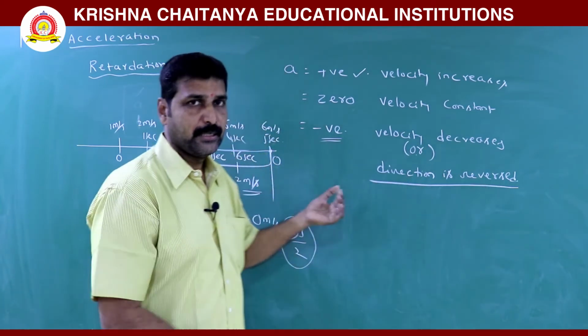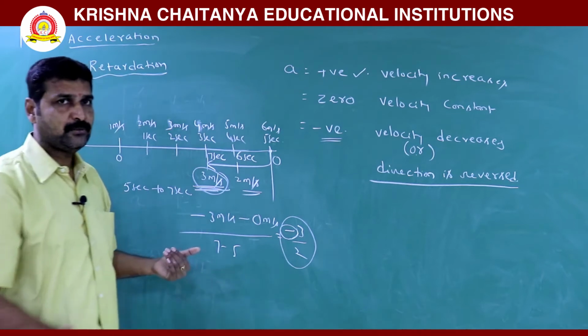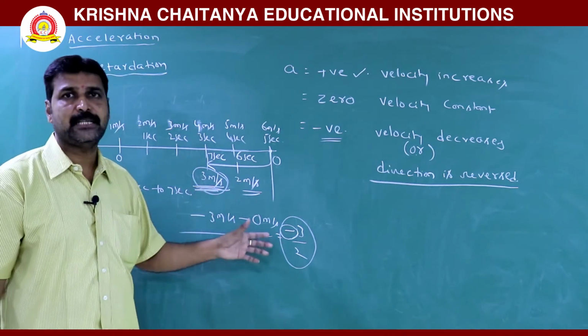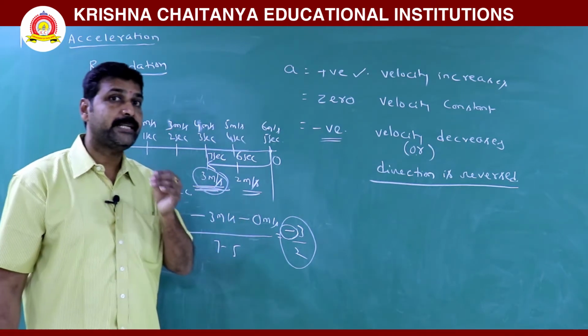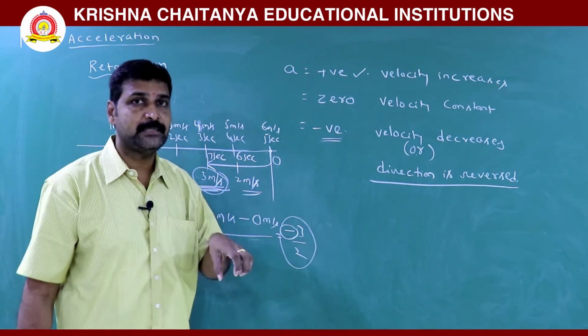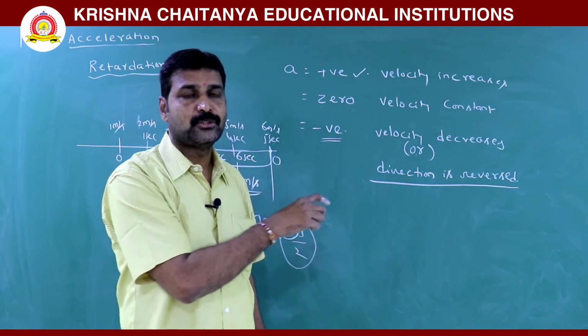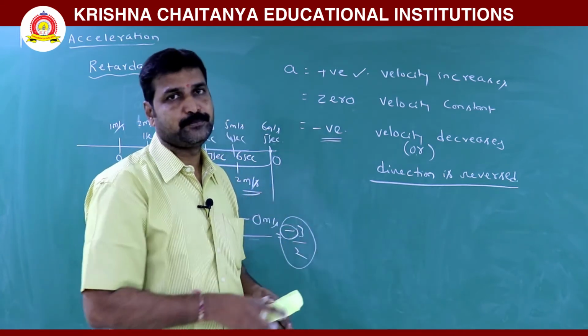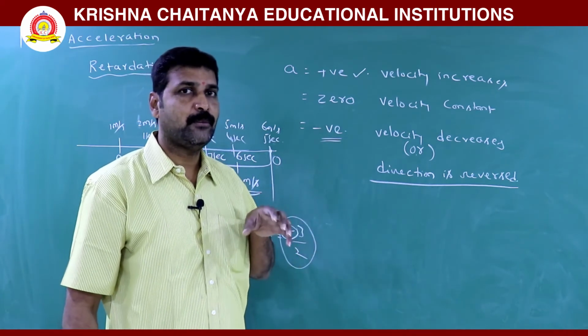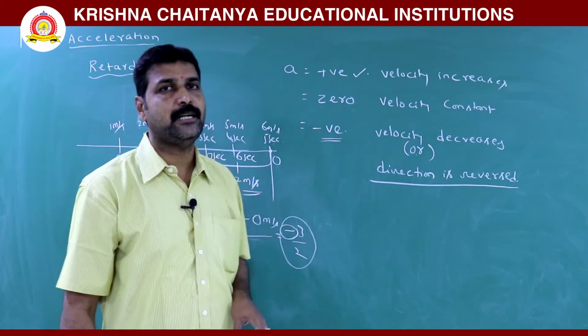Due to negative direction, we can say it is negative acceleration only, but not retardation. Retarding means something is opposing the motion of the body, so that its speed is decreasing. That is retardation. When the body slows down, that is retardation.